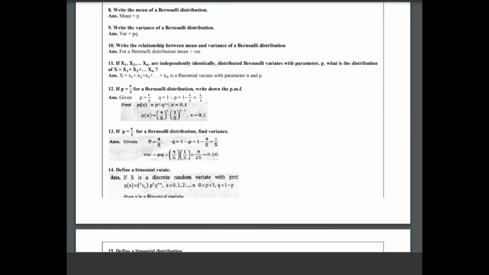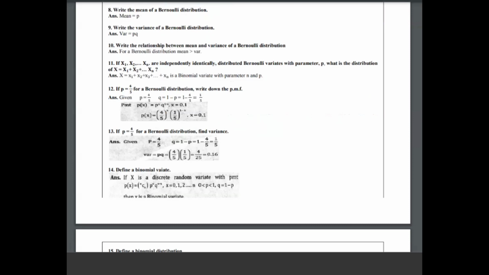Now if p is equal to 4/5, for the Bernoulli distribution, find variance. You calculate p, q is 1 minus p, then variance is p into q. ಇದನ್ನ ಡೆಸಿಮಲ್ ಒಳಗೂ ತಗೋಬಹುದು ನೀವು. ಈಗ 4/5 ಮತ್ತು 1/5 ನ ಡೆಸಿಮಲ್ ಒಳಗೆ ಮಾಡ್ಕೊಂಡ್ಬಿಟ್ಟುನು ಮಾಡಬಹುದಿಲ್ಲೇ. Okay. This is the Bernoulli distribution. Up to the 13th question it is the Bernoulli distribution.